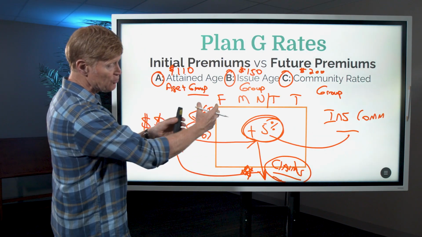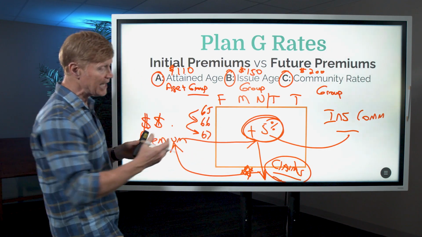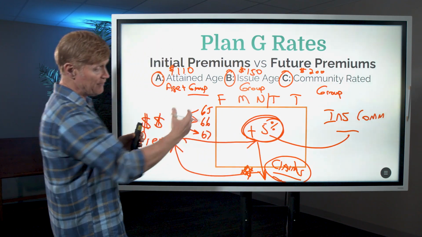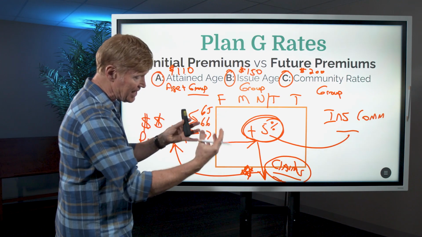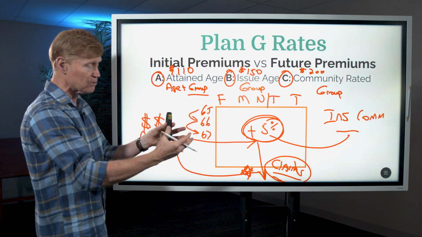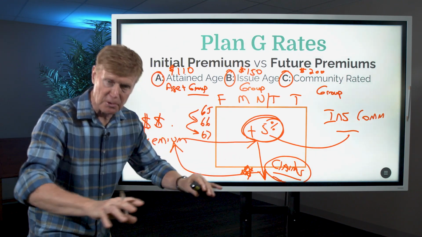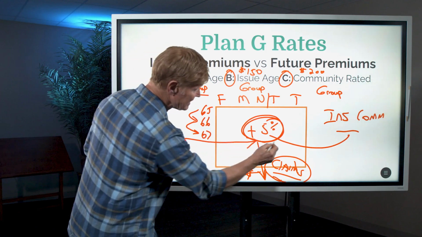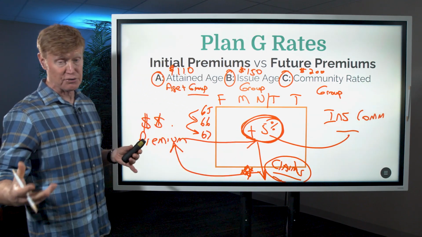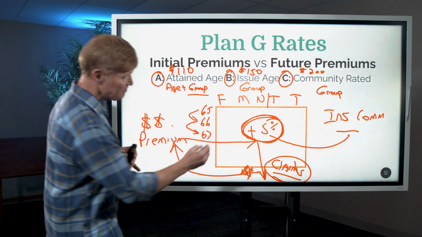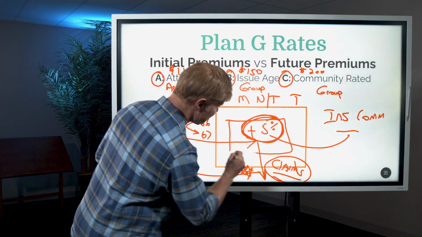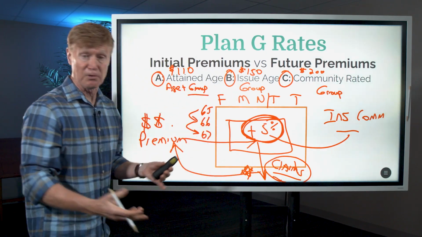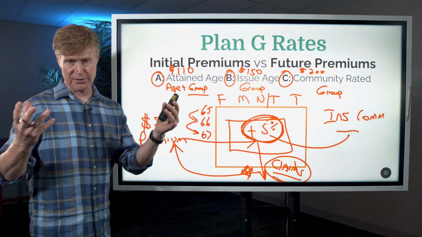And because we don't know the health of the group, what we look at is the size of the group. So if I have a large group, a nationwide company, lots of policyholders, then the health risk is spread out to more policyholders, and I'm going to see less frequent and less drastic price increases. But if I have a smaller group, what's going to happen? If I have an unhealthy small group, we're going to see more price increases.